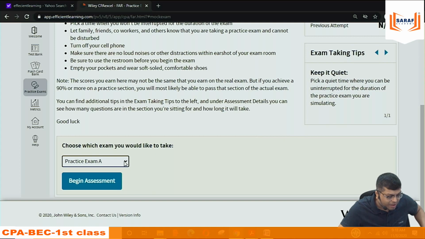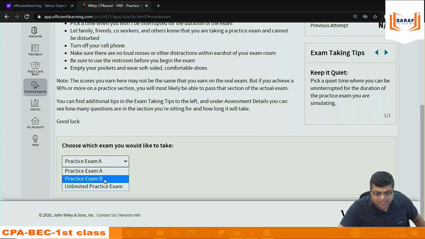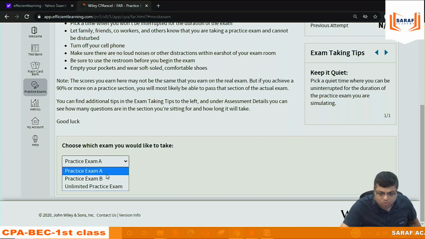In the practice exam, there is practice exam A, B, and then unlimited practice exam. Actually, A and B are 2 separate papers. Unlimited means they have mixed and matched from other questions only. These are 2 separate papers.